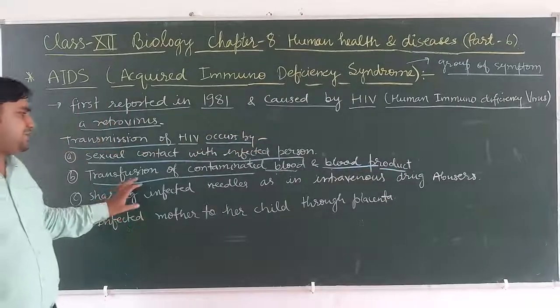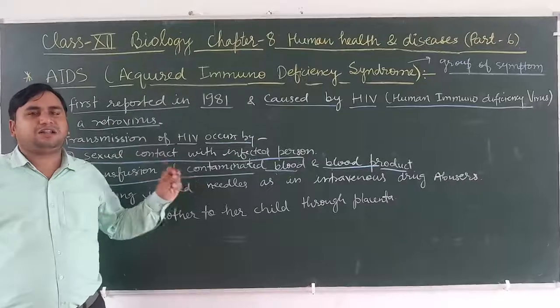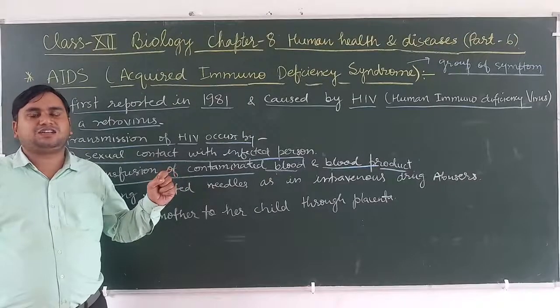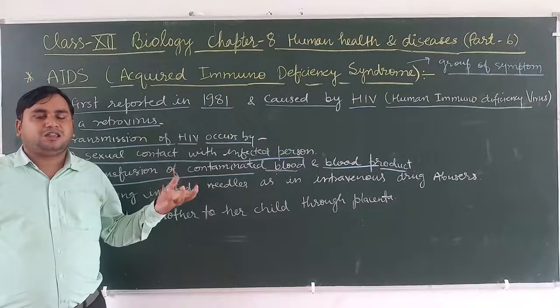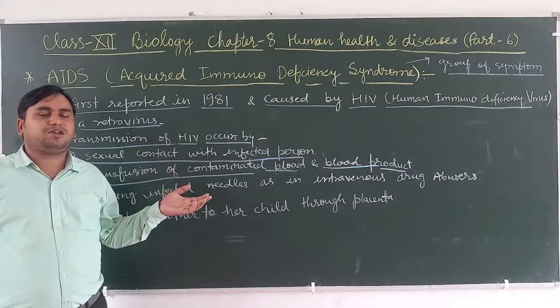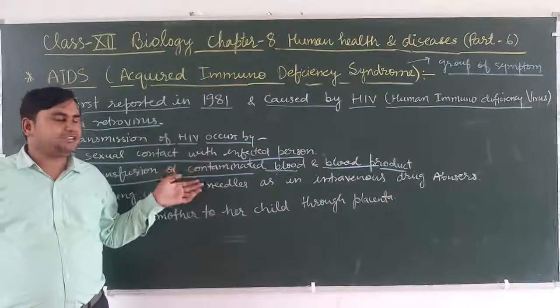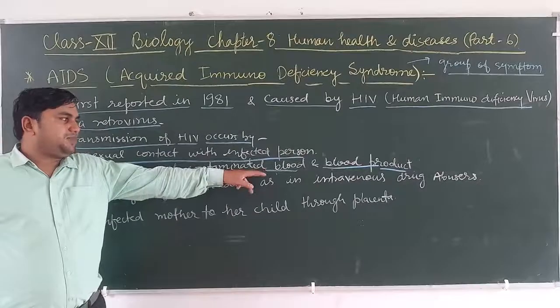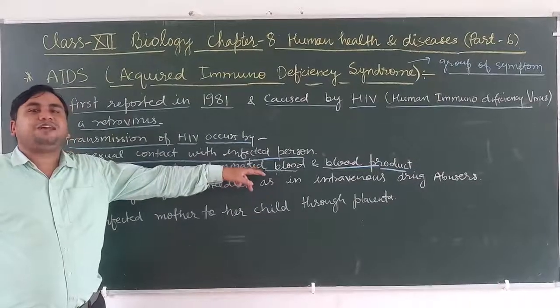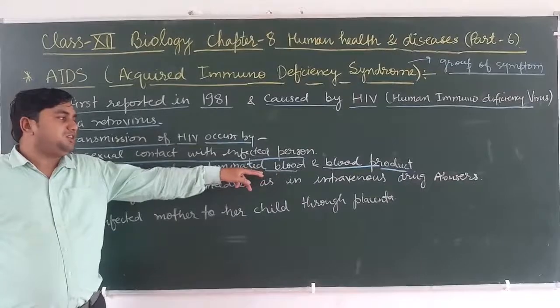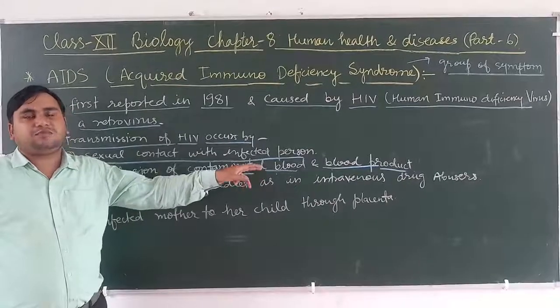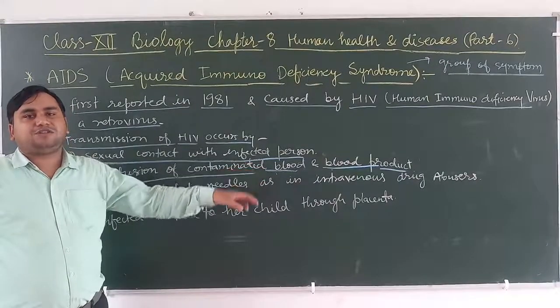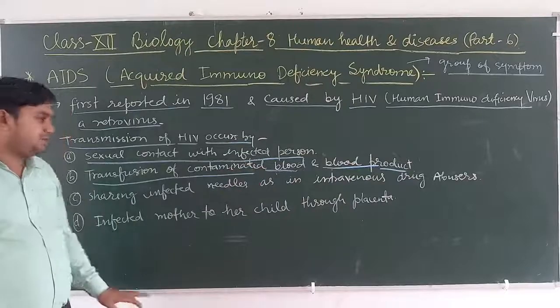Sometimes contaminated blood is transfused into the body of a healthy person. What will happen? It can cause any type of disease, for example HIV. When this contaminated blood has the retrovirus HIV, what will happen? When this blood enters the body of another person, it can cause HIV.